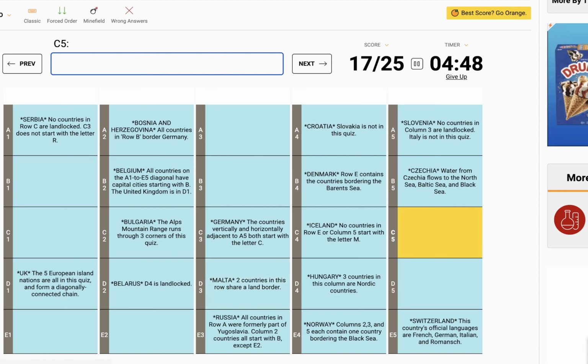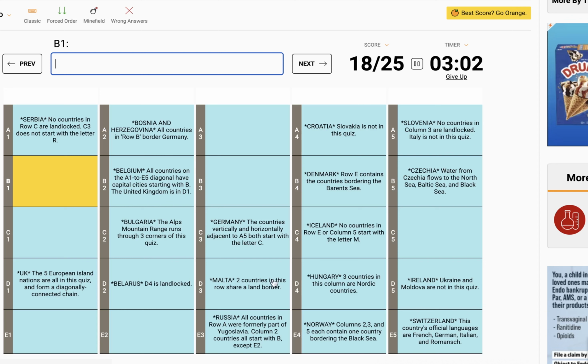Two countries in this row share a land border. Malta doesn't have any land borders, so it does have to be Ireland. Ukraine and Moldova are not in this quiz. Okay, so Ukraine and Moldova are not in this quiz. Ooh, we're running low on time. We have 3 minutes left, and we still have to get 7.